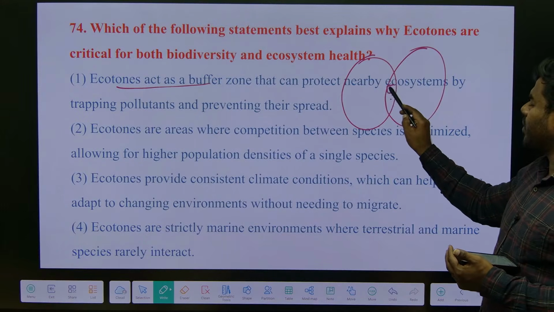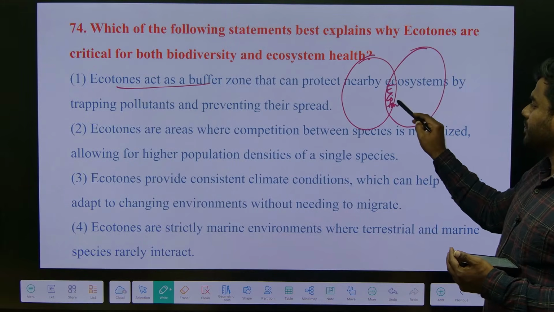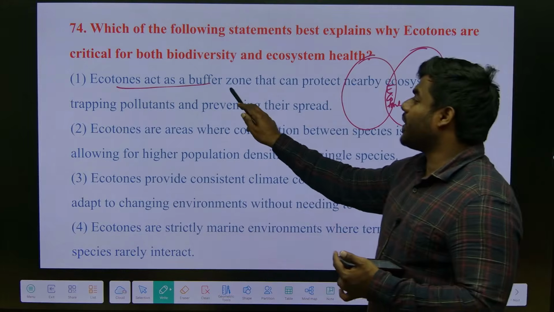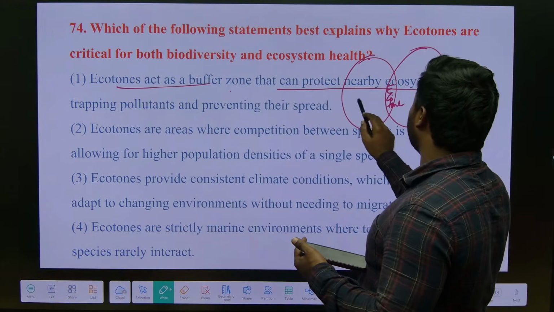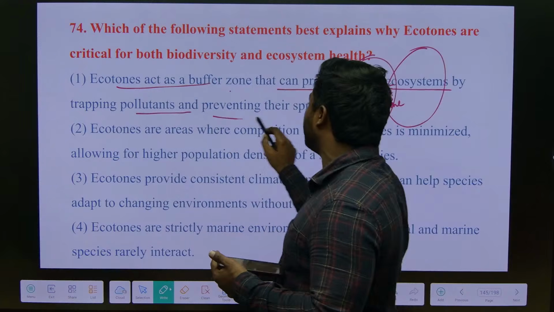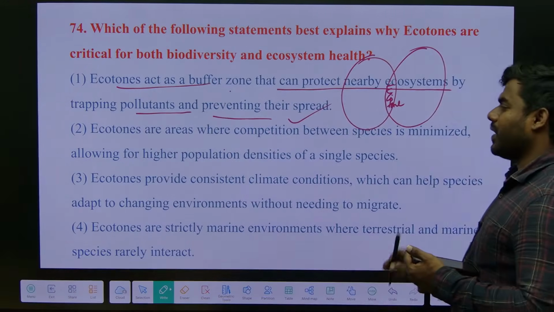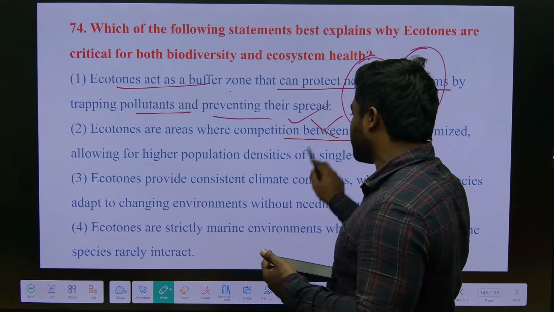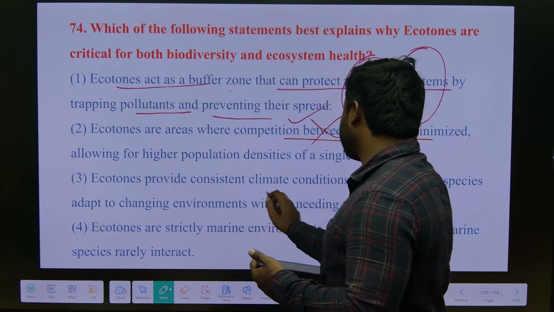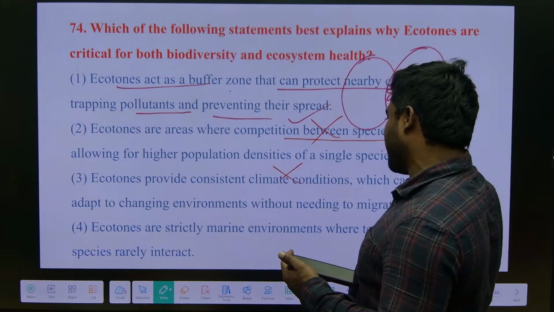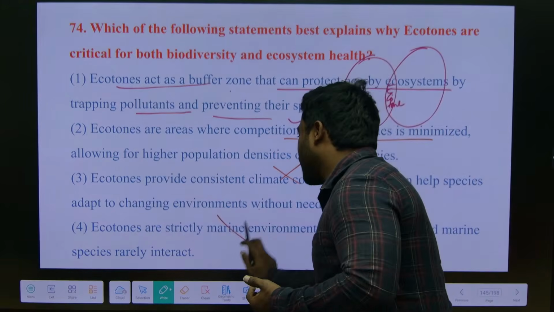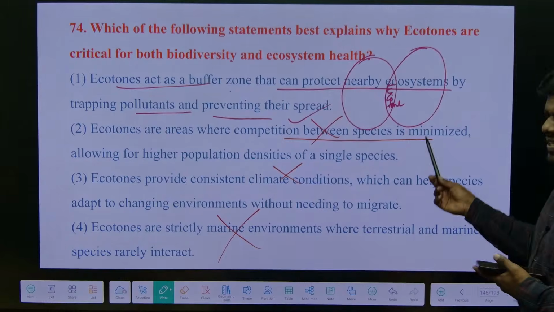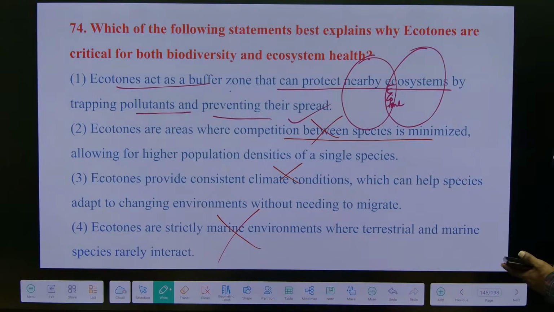This is what we call the ecotone. An ecotone acts as a buffer zone that can protect a nearby ecosystem by trapping pollutants and preventing their spread. Ecotones are areas where competition between species is minimized. No, ecotones do not provide a consistent climate condition. Ecotones are not at all marine environments. These are all factual statements which we have to remember.